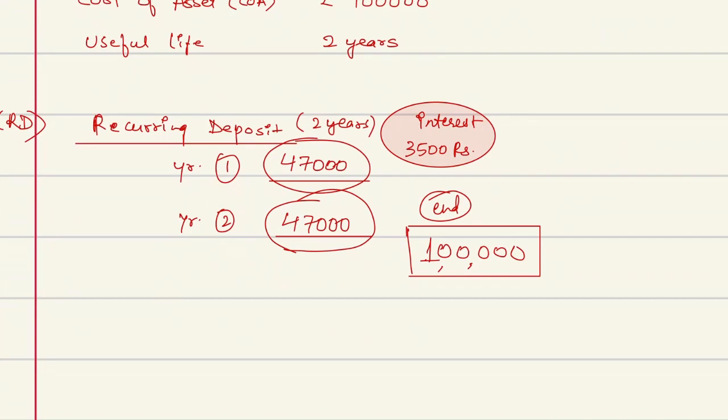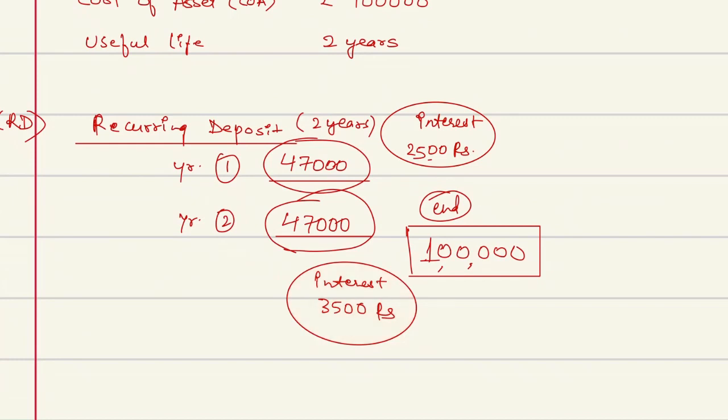Let's make it 2,500. And in the second year interest would be, just a hypothetical example we are taking, 3,500. Okay, so now if you calculate all these parameters over here,